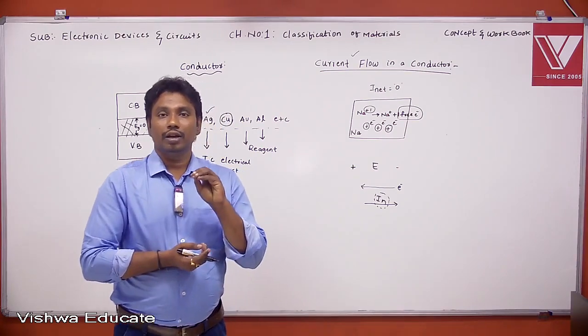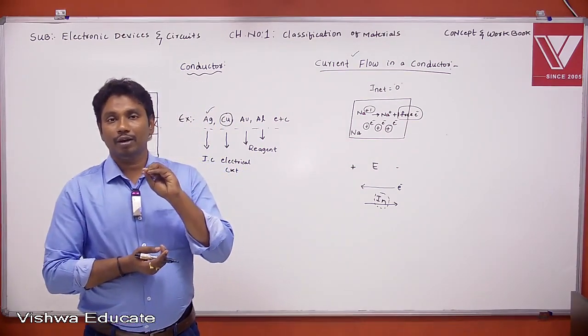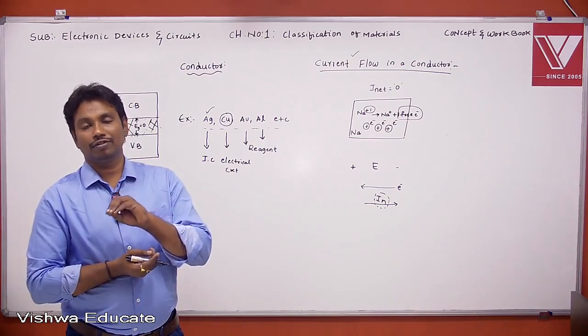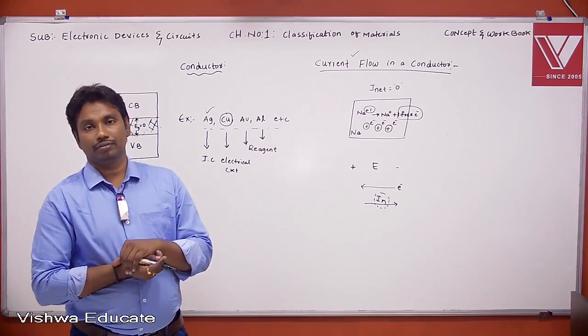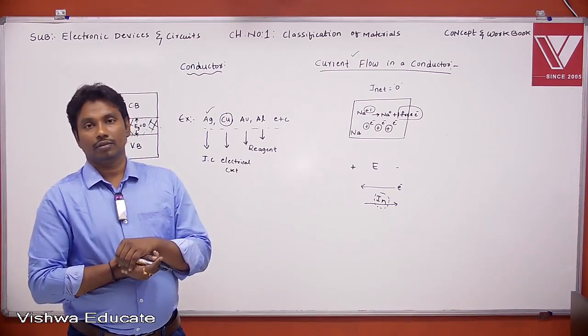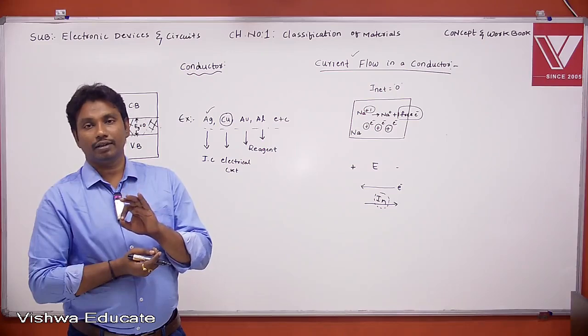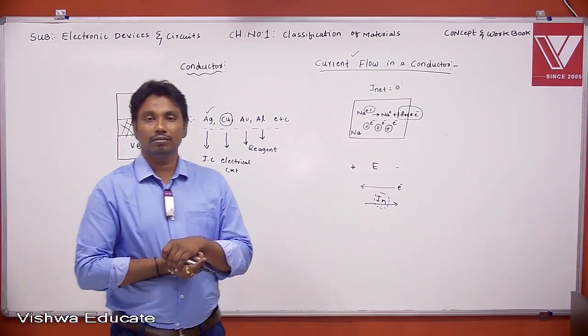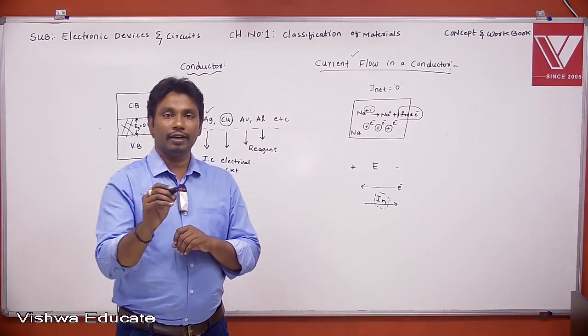Next point. Due to random motion of free electrons, the net current becomes zero. Underline net current becomes zero.